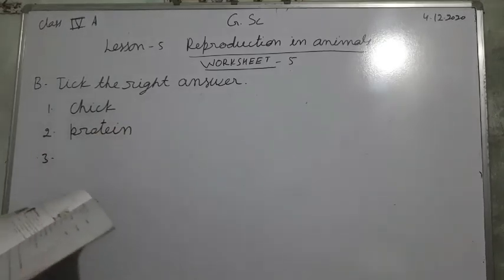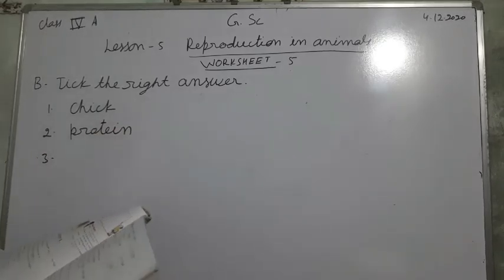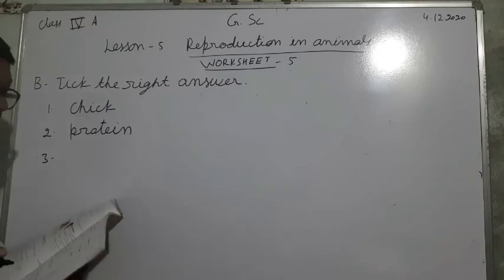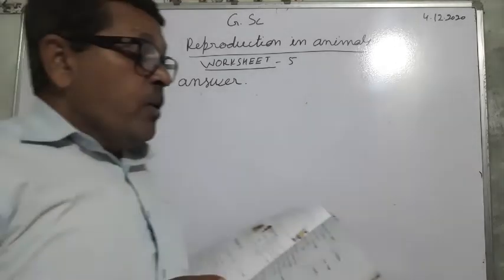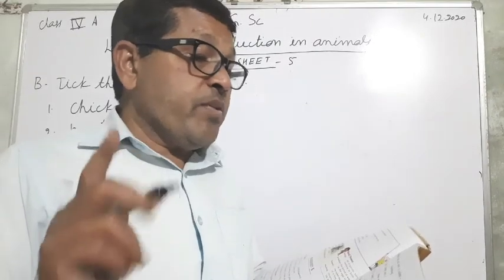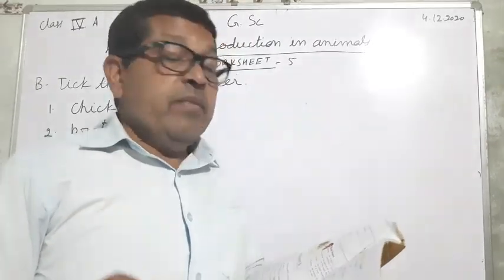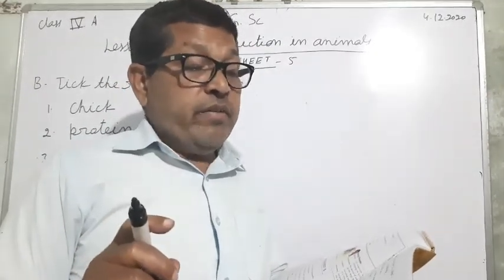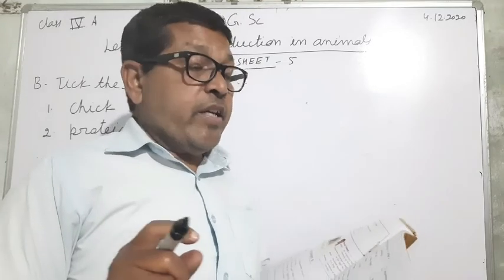Now third, the process of shedding the old skin is called. Three options are there: life cycle, hatching, and molting. So molting will be the correct option.